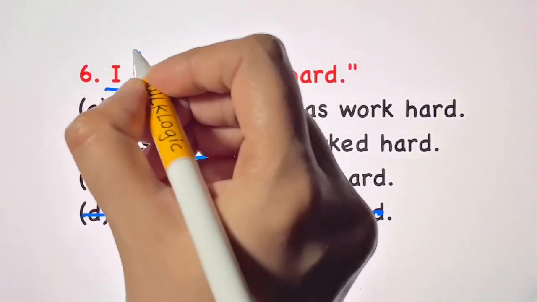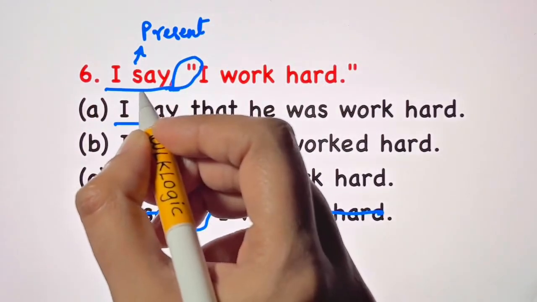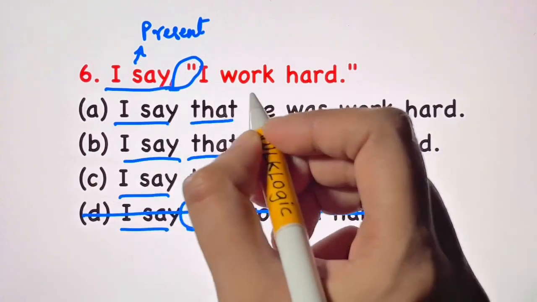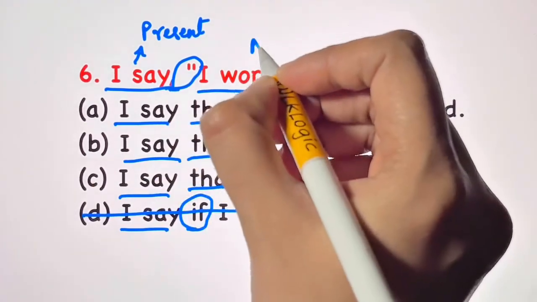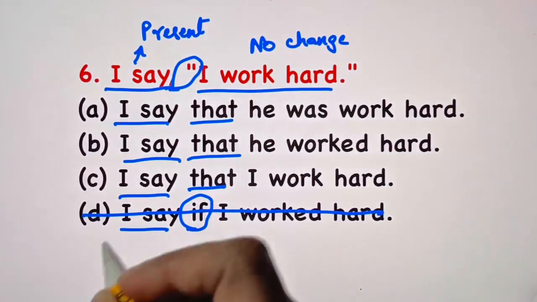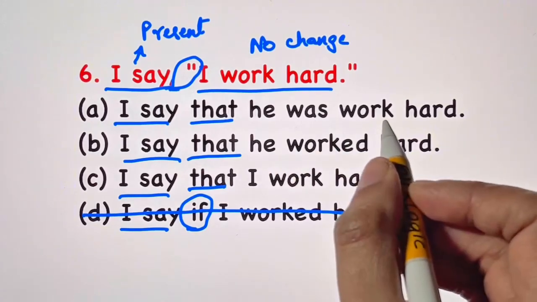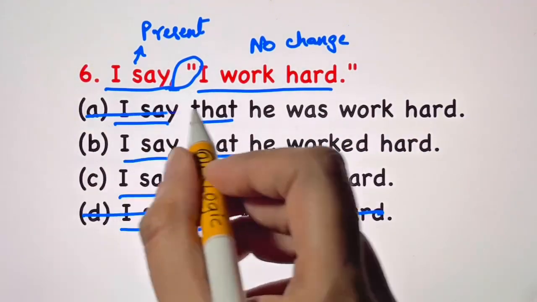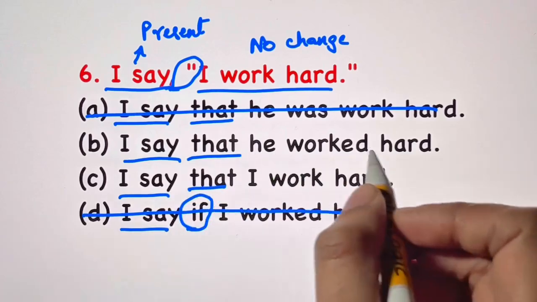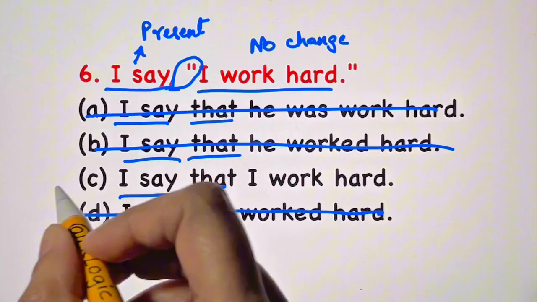Reporting verb is in present tense. So I told you when the reporting verb is in present tense or future tense, your reported speech will not change. No change in your reported speech. So let's see. I say that he was work hard. Wrong. I say that he worked hard. Change in the tense. Wrong.